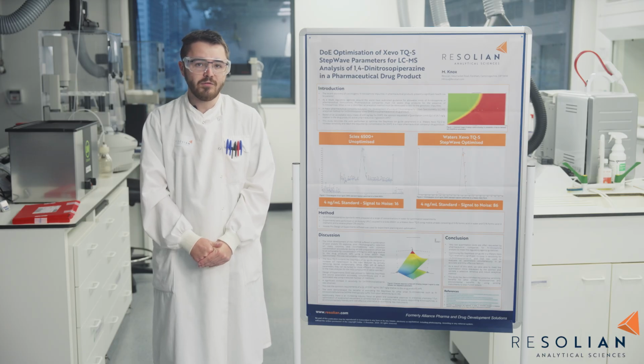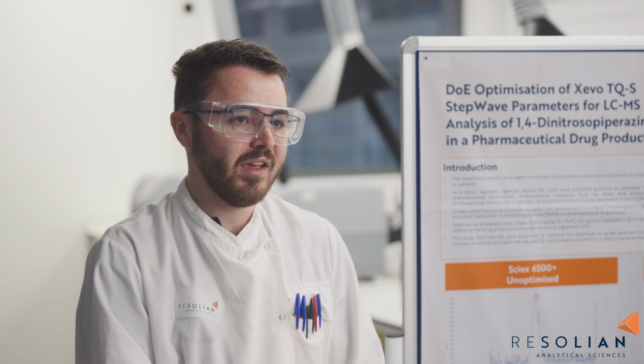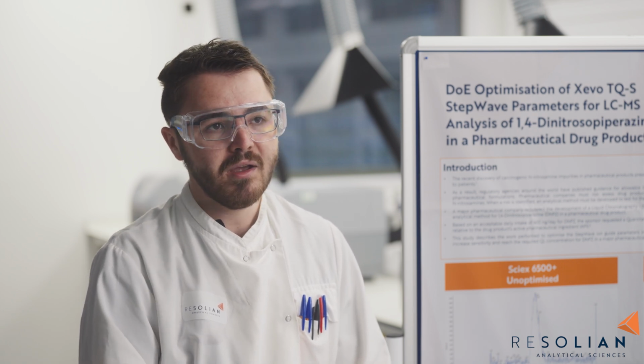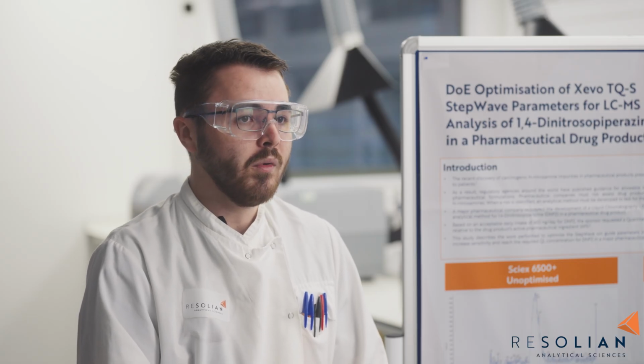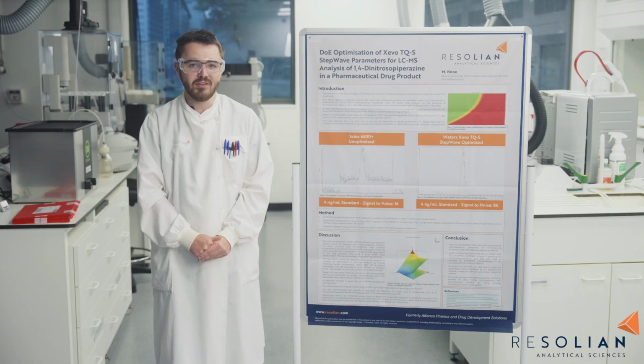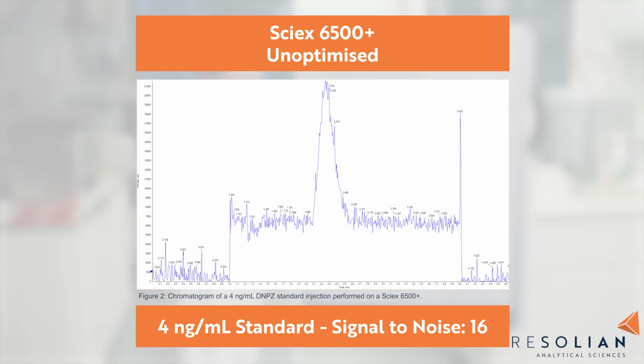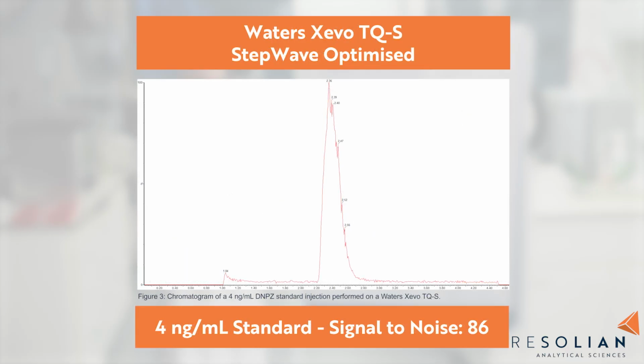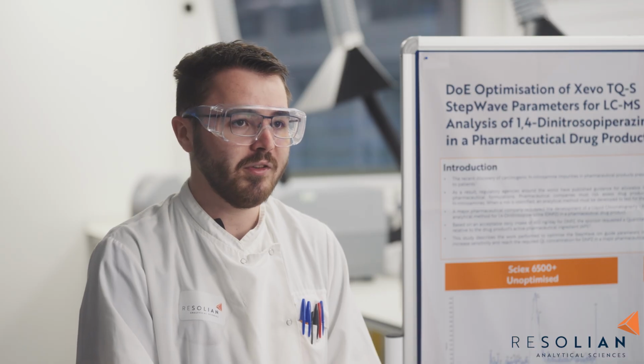This allowed for all the factors to be optimized simultaneously in a reduced number of injections when compared to other traditional optimization methods like one factor at a time, which is more time consuming and typically less accurate than DOE. Once optimized, we ran a 4 nanogram standard on the new optimized method on the Xevo and compared this against the original unoptimized 6500+. It went from a signal to noise of 16, as you can see here, and then optimized to 86. A significant increase that allowed us to reach the required limits requested by our sponsor.